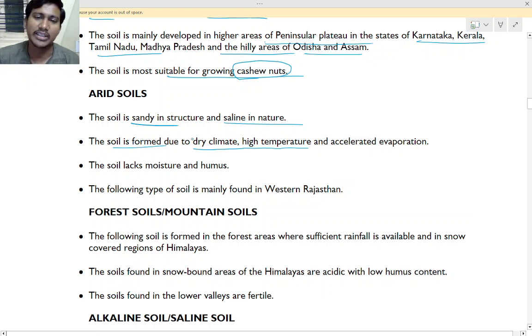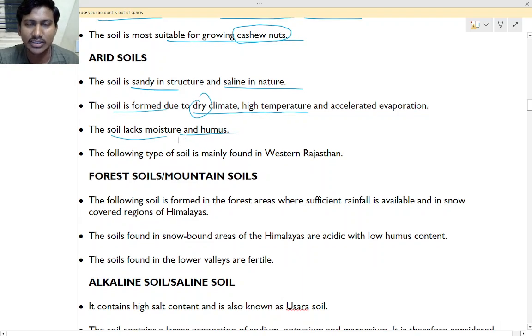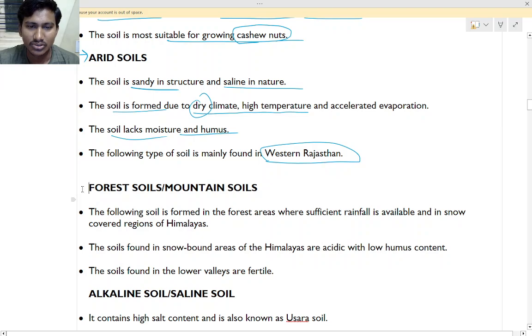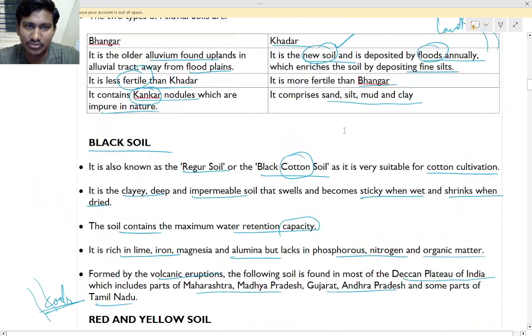There will be no trees and all, it will be dry condition. The soil lacks moisture and humus. There will be no water and humus in it. This arid soil is found mainly in western Rajasthan. So this is about the different types of soils in India.